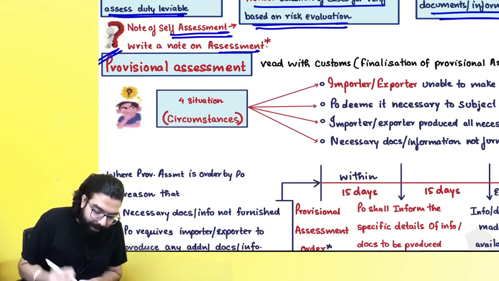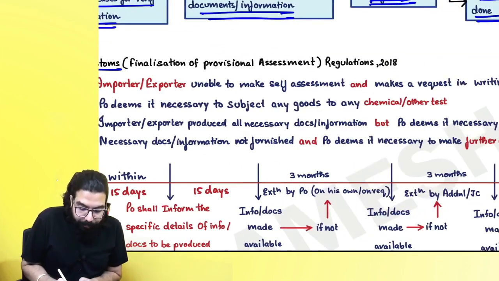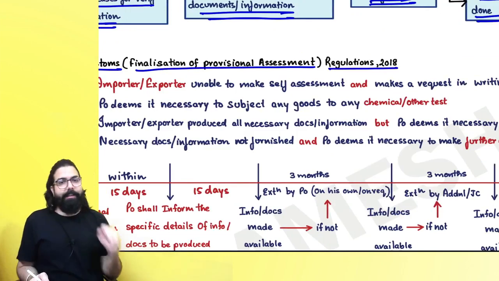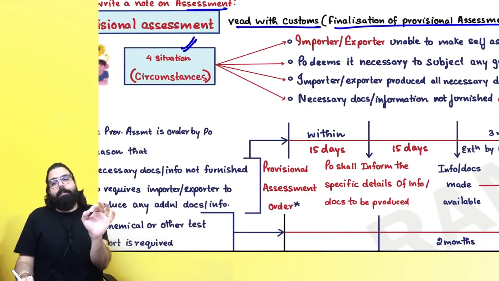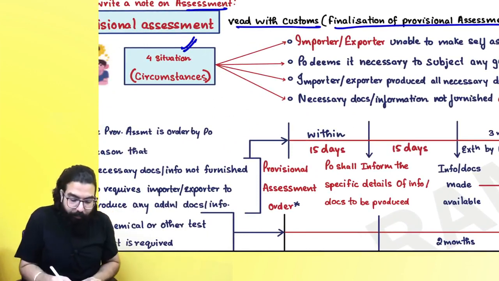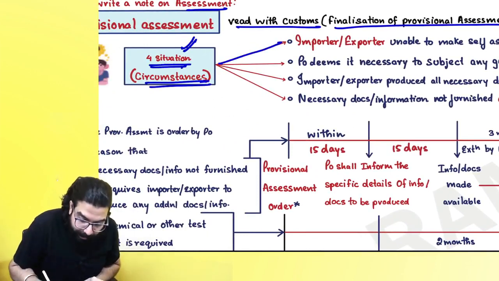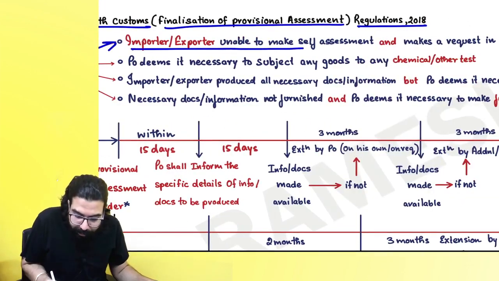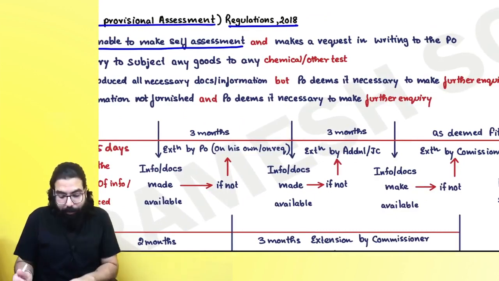Sir, then the next one is provisional assessment. Provisional assessment read with Customs Finalization of Provisional Assessment Regulation 2018. It says over here that sir, what are the four situations when provisional assessment can be done? Remember one thing everyone, four circumstances or situations when provisional assessment can be done. Number one, importer or exporter is unable to make a self-assessment. I will tell sir, I am unable to make self-assessment. Can you please go ahead and do?